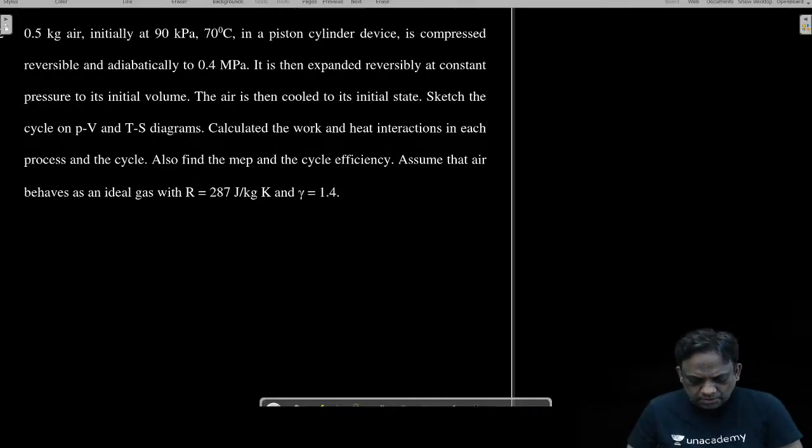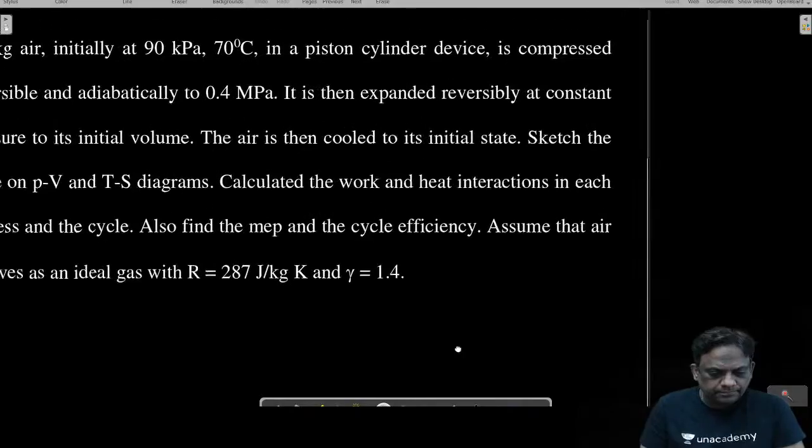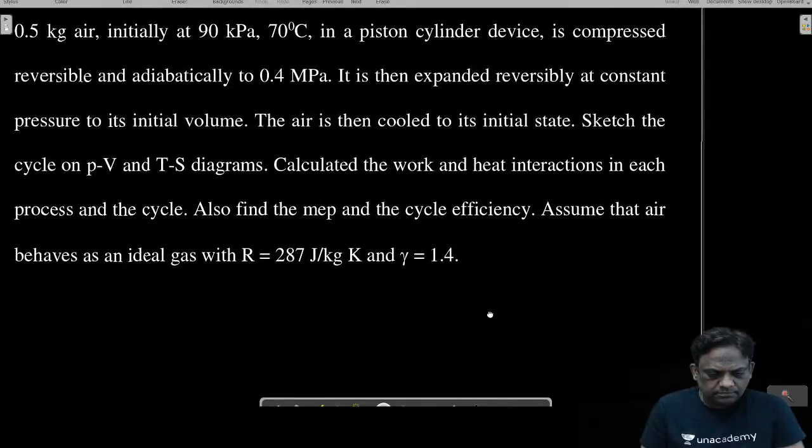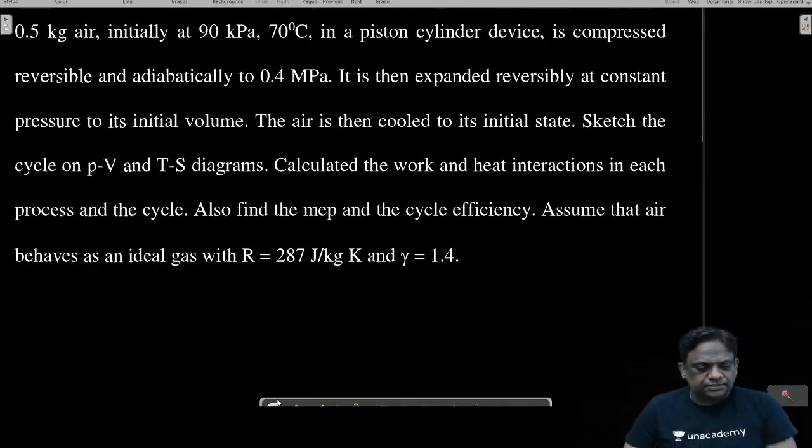I have to zoom this. Can you see now? Is it visible? Take this question, again a good question.